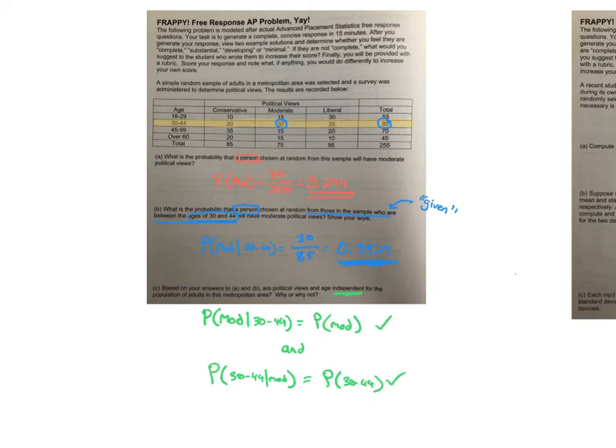So if they are both true, then they are independent. Now, if one of those fails, then we are not independent, okay? So that's how that works, right? And that is one of the formulas we want to have written down, this right here.